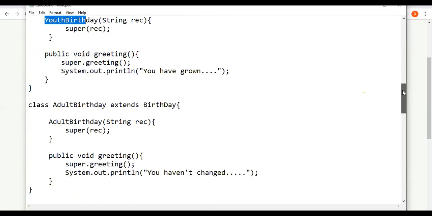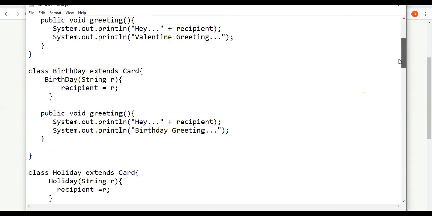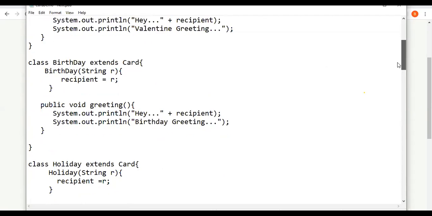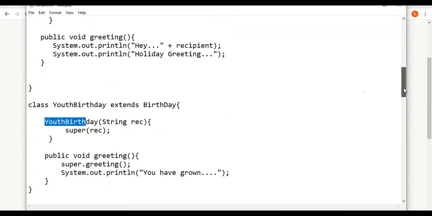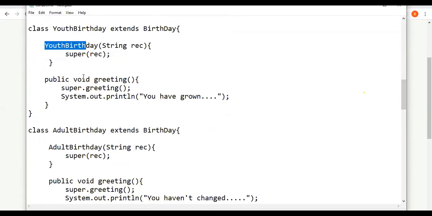Similarly, we create a class called adult birthday. Class adult birthday extends birthday. Adult birthday receives the recipient's name, super of REC. Birthday is the superclass, and recipient will be assigned with whatever name you are sending. Here we are overriding the greeting method. First we are calling super.greeting.